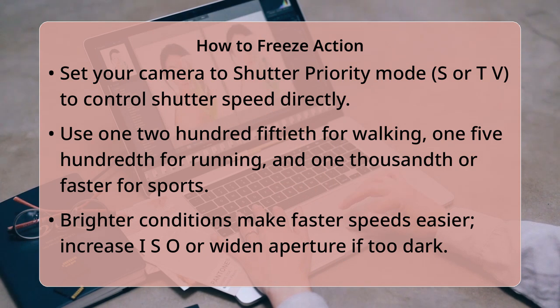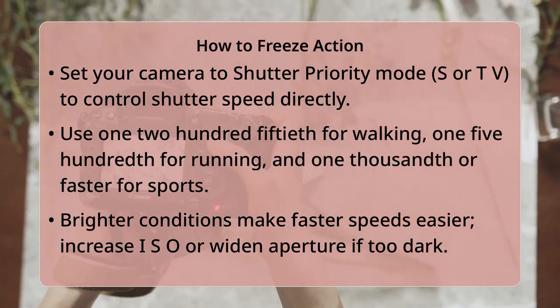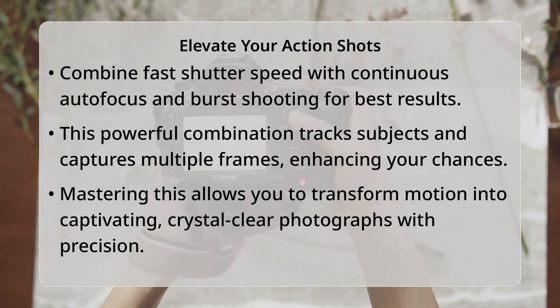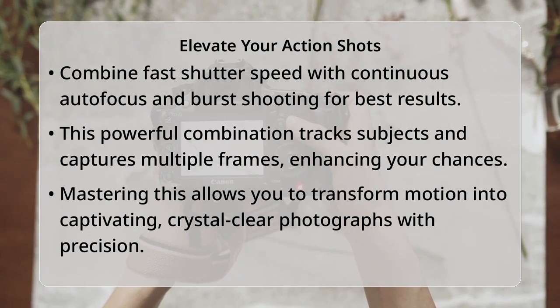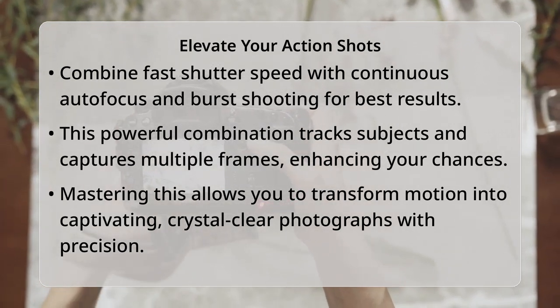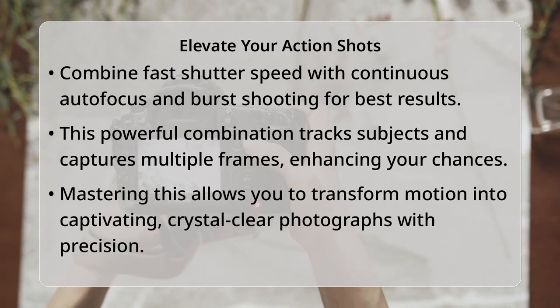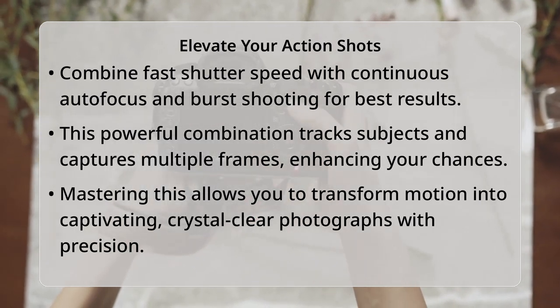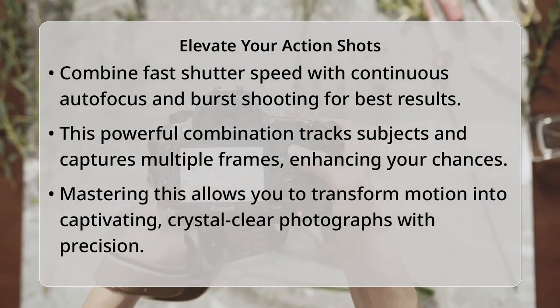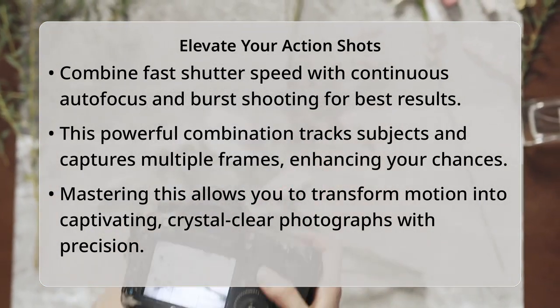Continuous autofocus, often called AF-C or AI Servo, keeps tracking your moving subject, while burst shooting captures multiple frames per second. This powerful combination significantly increases your chances of getting that one perfectly sharp, frozen moment, especially when the action is unpredictable. It is like having a super speedy camera that can capture a sequence of tiny instants.